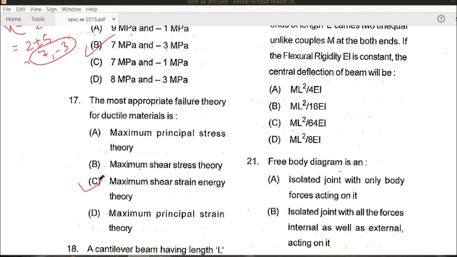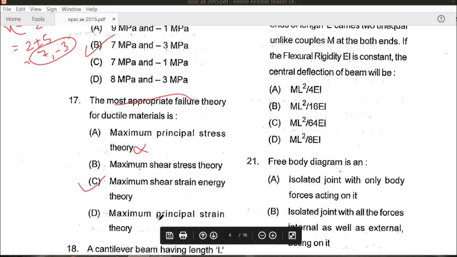They have asked the most appropriate failure theory. Now maximum principal stress theory is not applicable for ductile material. And maximum principal strain theory overestimates the elastic strength of ductile material.